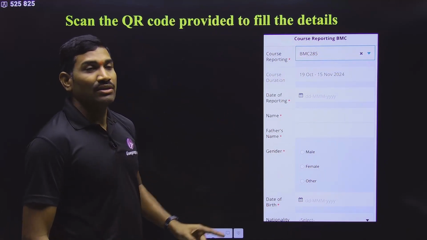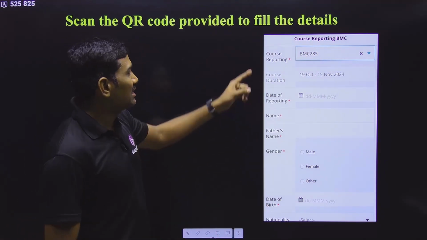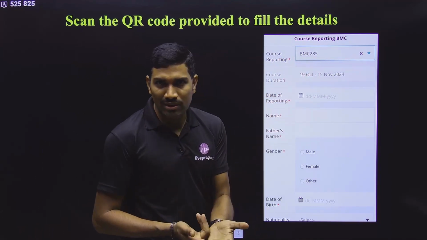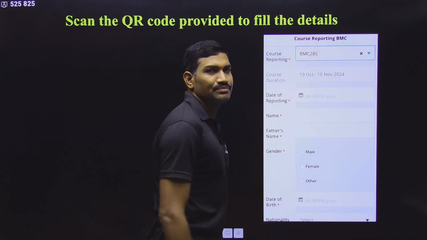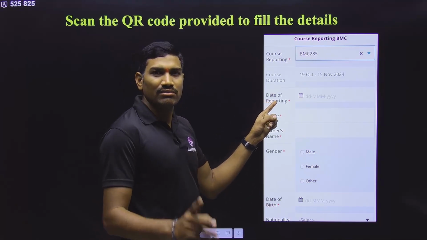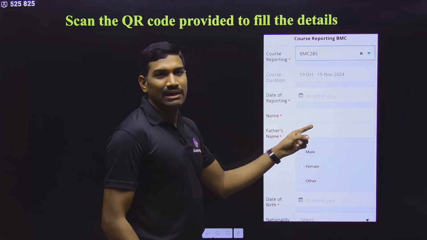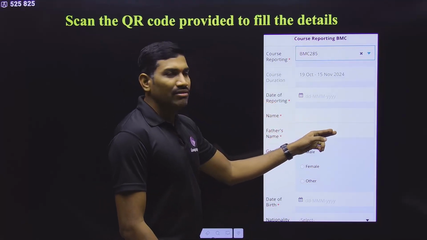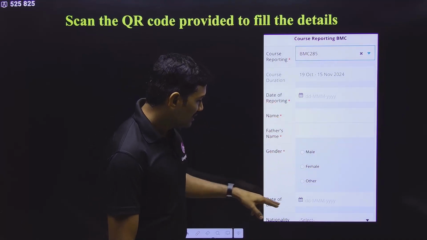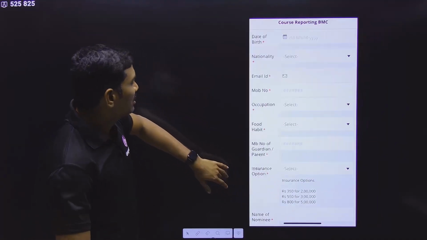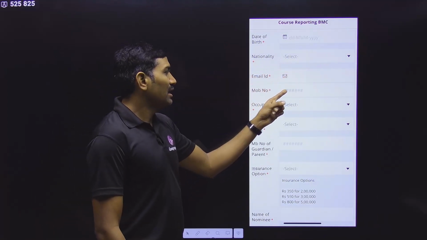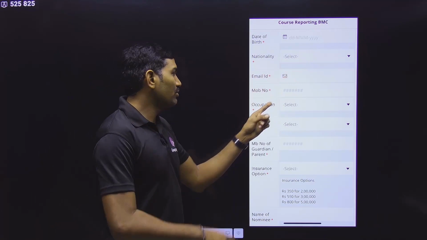What are the details that are present here? Course reporting. Only our course name will be displayed, so simply select that one, and automatically the duration will come. Then date of reporting, enter that date. The name, we need to write our full name. Father name, write the father's full name. Then select gender. Fill in date of birth, nationality, email ID, and mobile number.